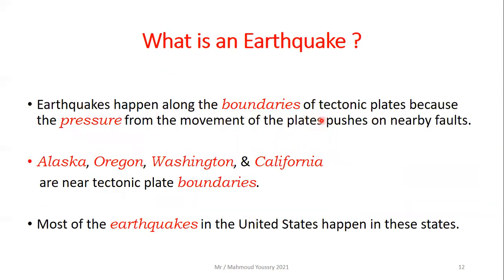Earthquakes happen along the boundaries of tectonic plates because the pressure from the movement of plates pushes on nearby faults. Alaska, Oregon, Washington, and California are near tectonic plate boundaries. So most of the earthquakes in the United States happen in these states.